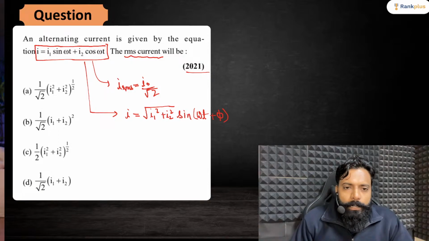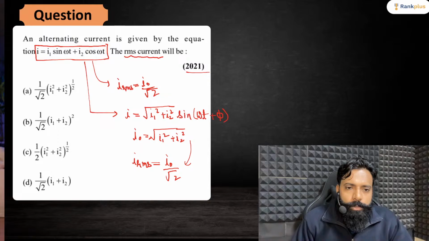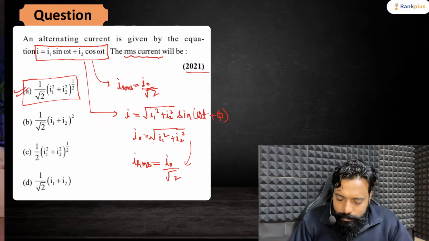So if I compare, this is my I naught here. My I naught will be root of I1 square plus I2 square, and you say that IRMS is equal to I naught by root 2. So you can substitute this. So I'm getting A as the answer. Are you all getting A as the answer?